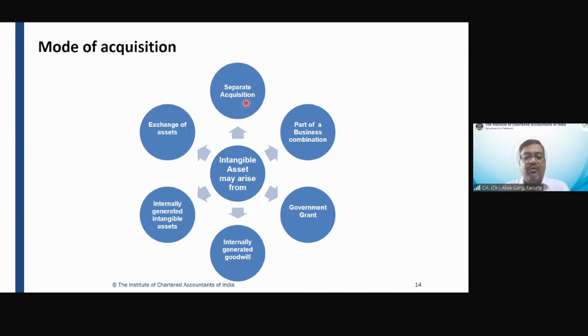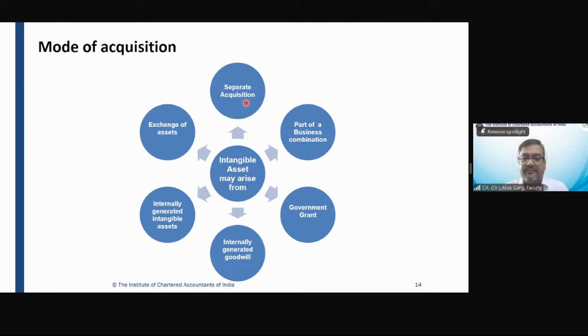The government told the companies, please install your plant in the remote areas, and we will give you airport landing rights free of cost. We have developed a small airport, an army airport, where you can land your helicopters and small planes. We will not charge any landing fees. So what is that? Airport landing rights. This is an intangible asset. The government is giving it free of cost, by way of government grant.